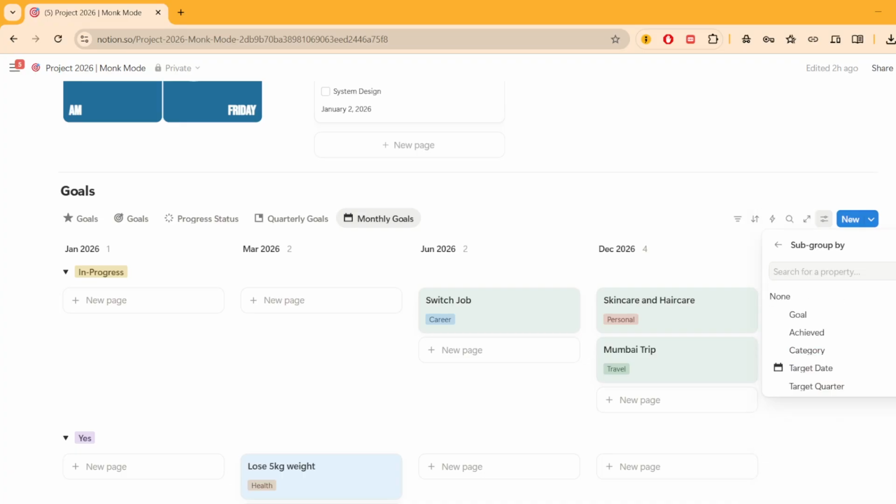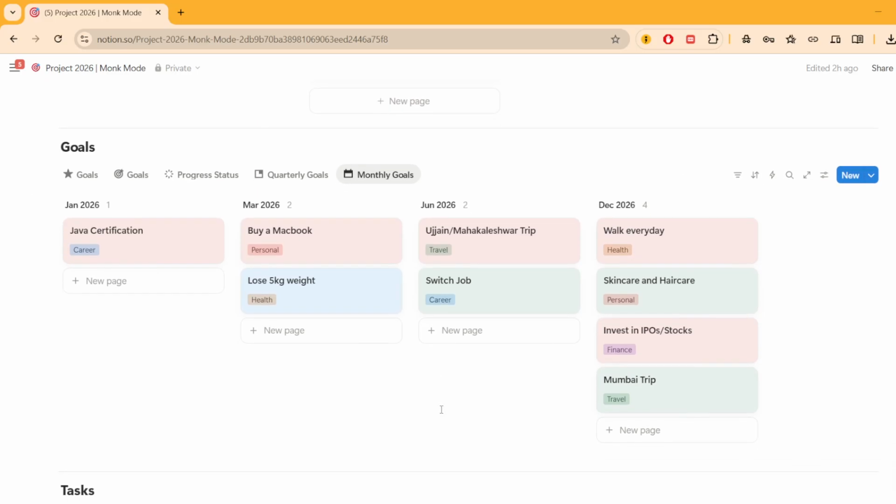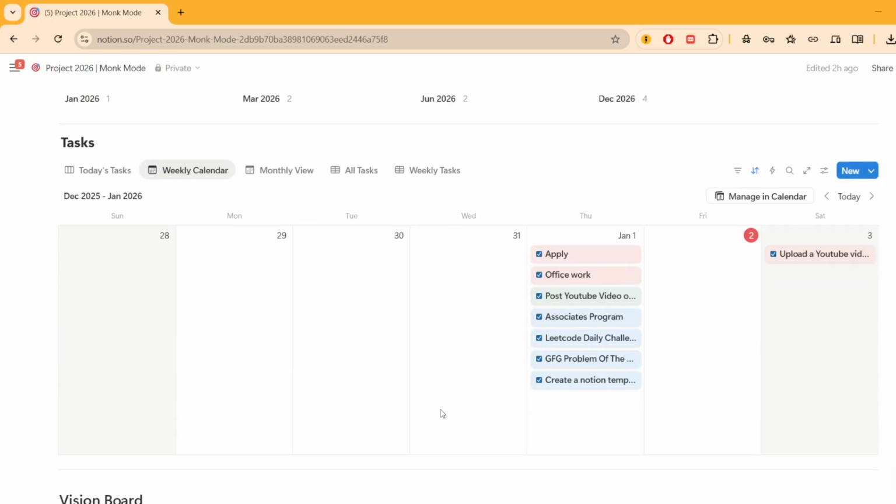So all of this is very much customizable, so you can use it as per your convenience, because obviously the entire goal of this exercise is to stay on track, stay in the loop, and just work hard for our goals.